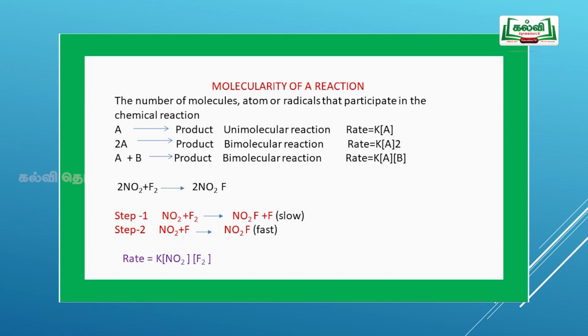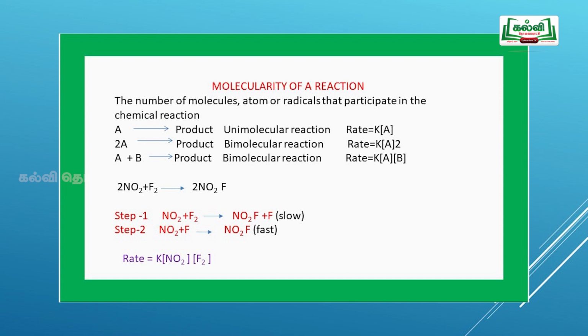If reactant A gives a product, the rate is equal to K into concentration of A. It's a unimolecular reaction. If 2A gives a product, it's a bimolecular reaction. If A plus B gives product, it's also a bimolecular reaction. Rate is equal to K into concentration of A and concentration of B.